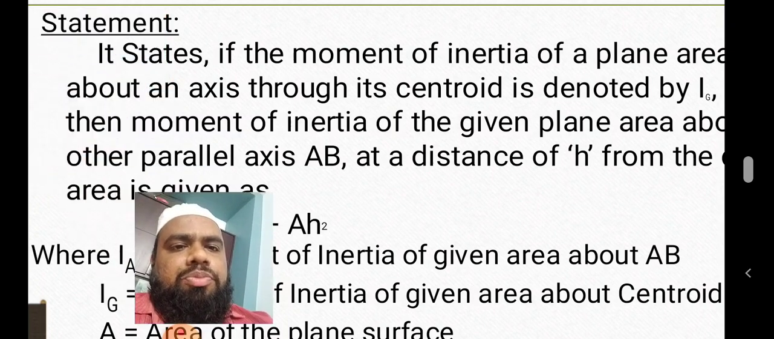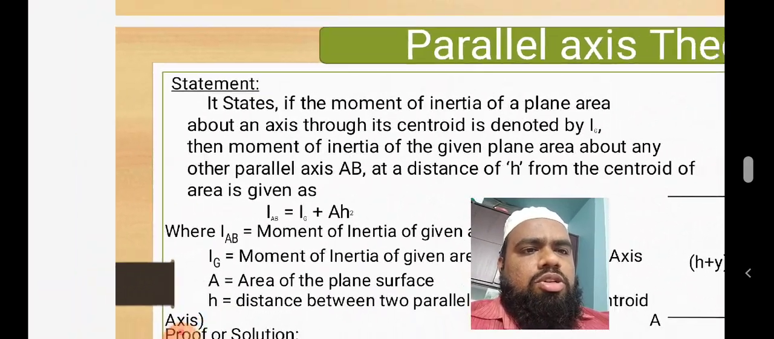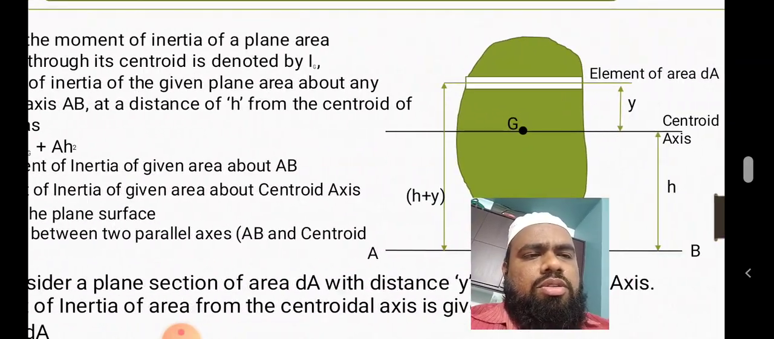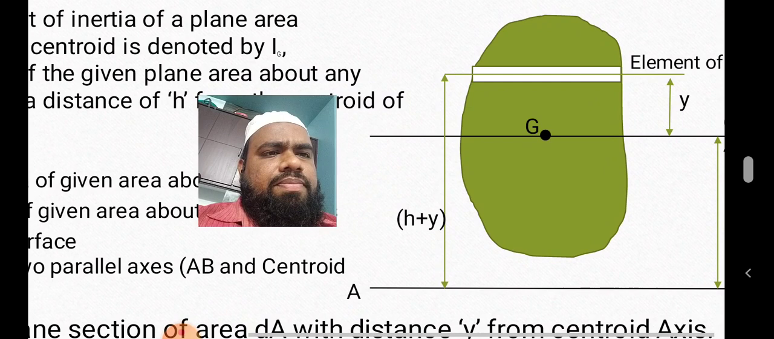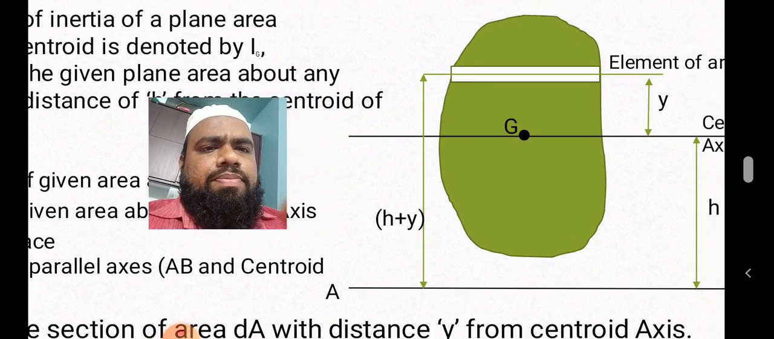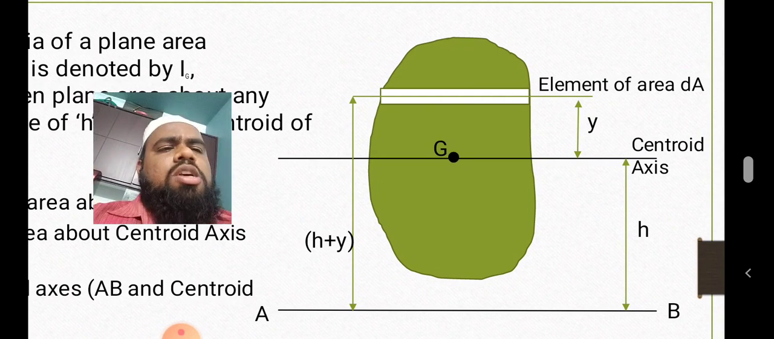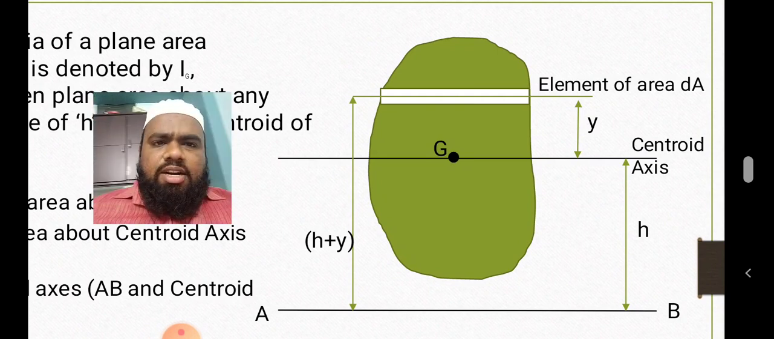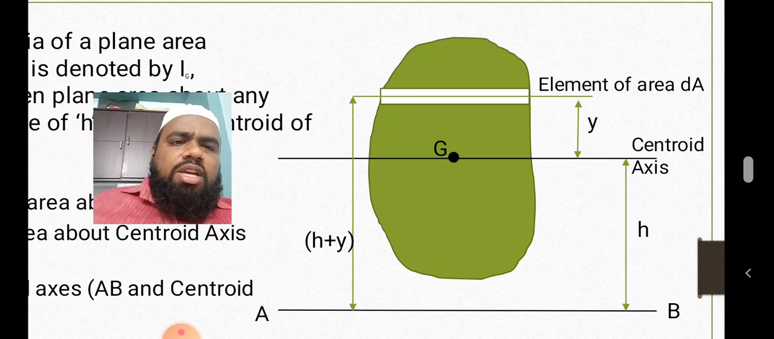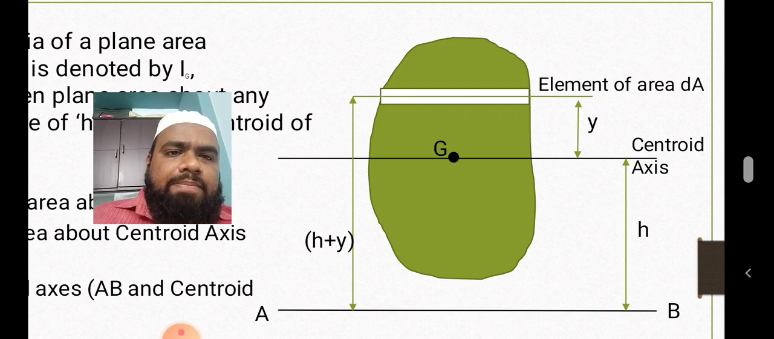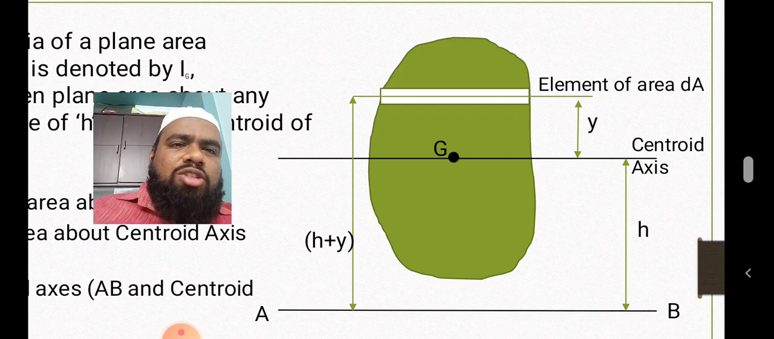Now I will show you what happens. Please concentrate on the figure. Wait a minute. Now listen carefully. This green colored shade is the area, and G is the centroid of the area, and the line passing through G is the centroidal axis. In the bottom you can observe AB, a horizontal line which is parallel to the centroidal axis. So AB is the reference axis, and Ig is about the centroidal axis.